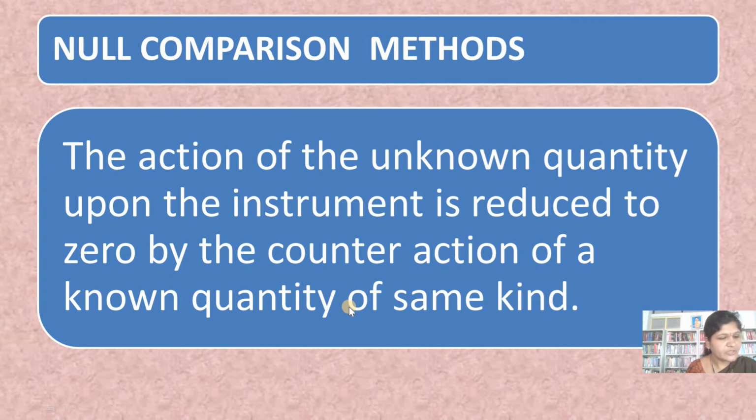So here the action of the unknown weight upon the instrument is reduced by the counteraction of the known quantity of the same kind. We have weight on both sides. When the unknown quantity is equal to the known quantity, the pointer will be straight. It will not be deflected to either the left or the right side. So this is the type of null method.